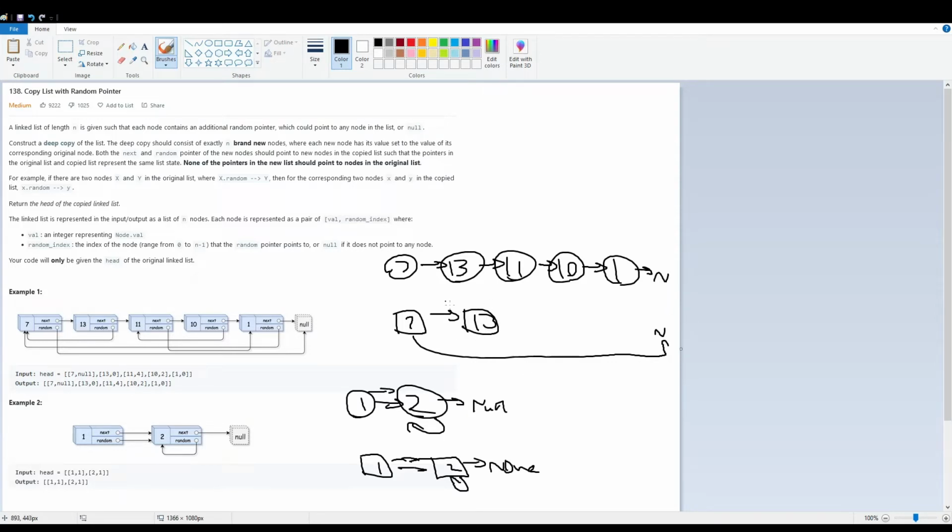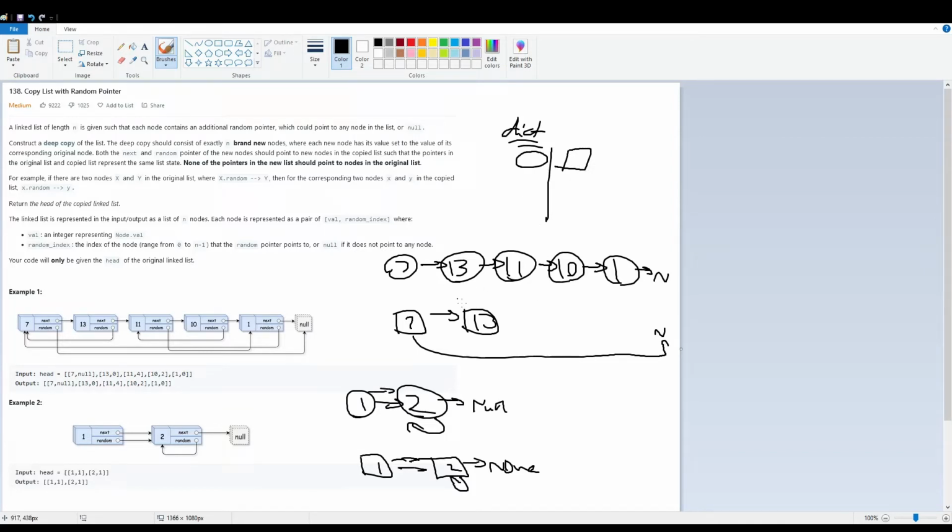So the question then becomes, how do we know for a node that we already created a duplicate node for it? A good way is to use a dictionary. A dictionary is a key value store. It's O(1) lookup, and in this dictionary, what we store is the original node and the copy of the node.